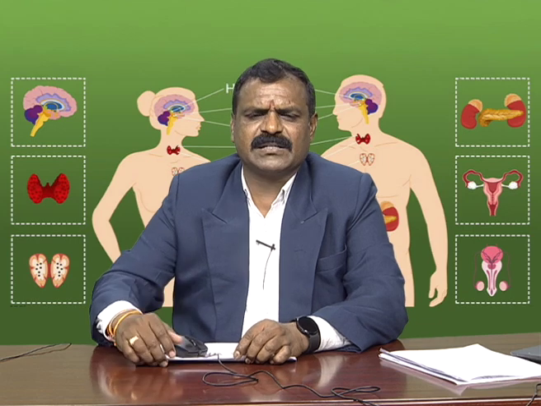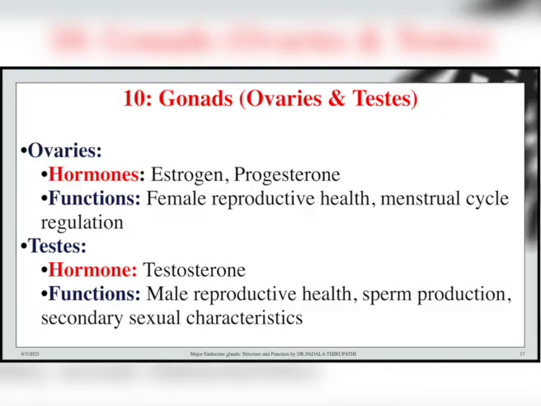The next important endocrine glands are the gonads. Gonads are of two types, ovaries and testes. Ovaries are found in female human beings and testes are found in male human beings. These two belong to the gonads. These gonads are also controlled by the pituitary gland.